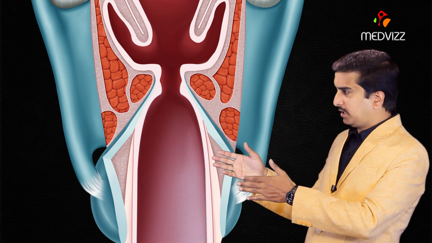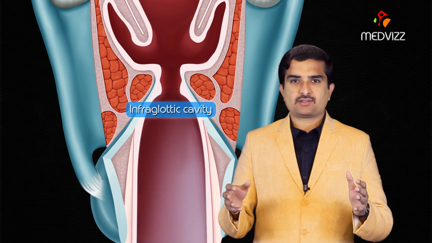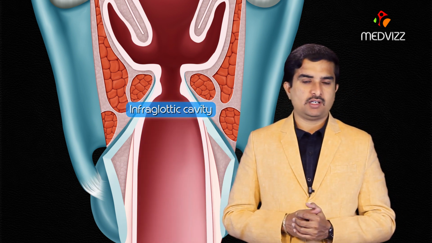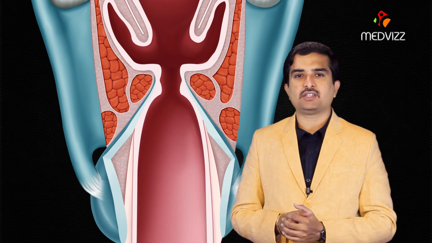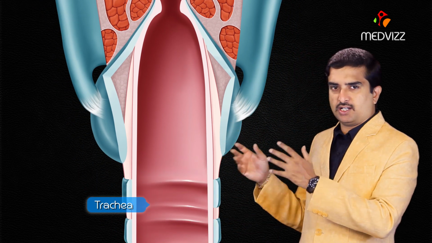And the third one is infraglottic cavity. So the portion of the larynx inferior to the vocal folds is called the infraglottic cavity. It communicates distally with the lumen of the trachea.